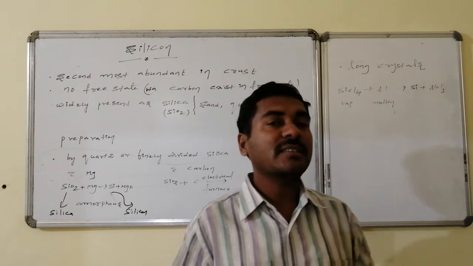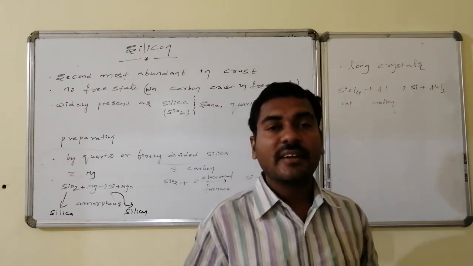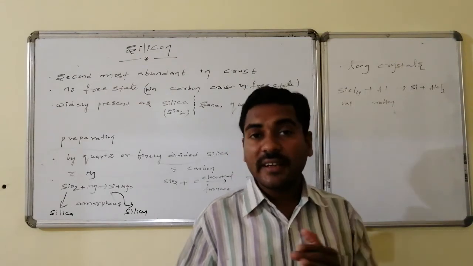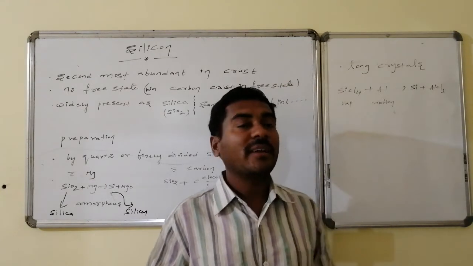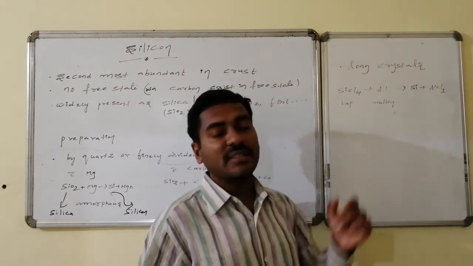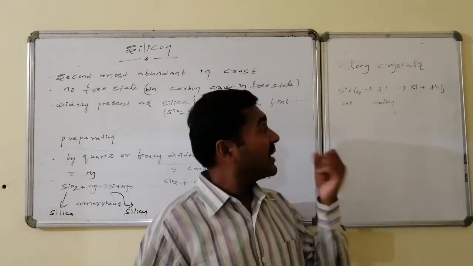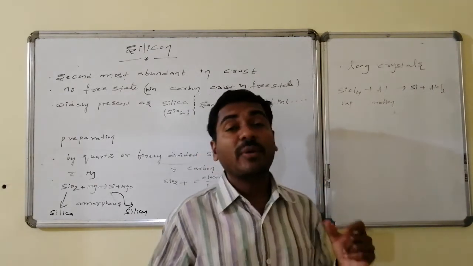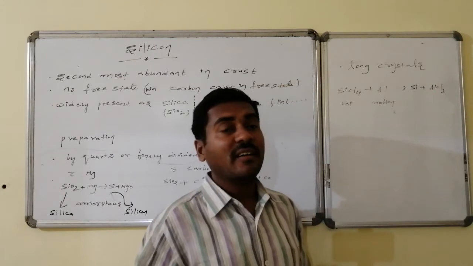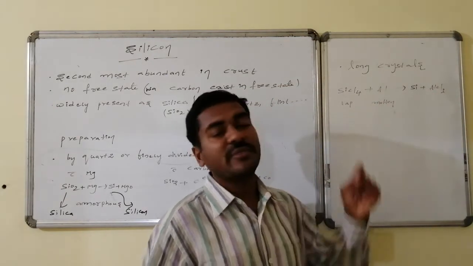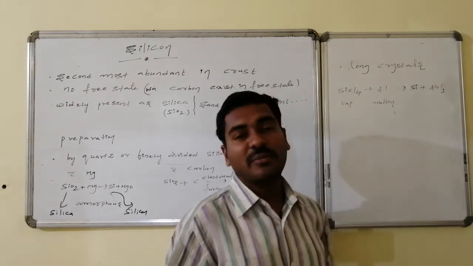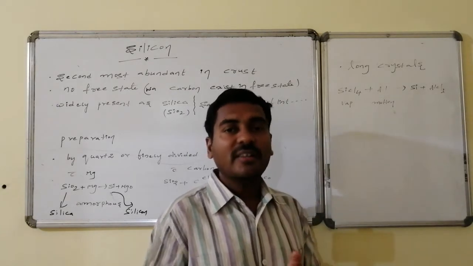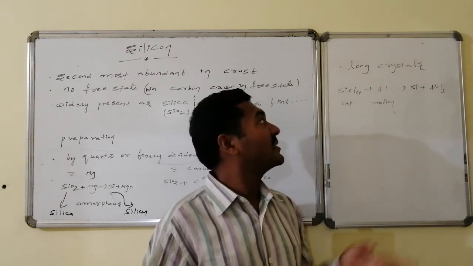Similarly, long crystals of silicon can be obtained when silicon tetrachloride is allowed to react with molten aluminium. Aluminium is present in the molten state, whereas here the vapor form of silicon tetrachloride is taken. On reaction, aluminium combines with chlorine, participates in oxidation, and leads to the formation of aluminium chloride followed by long crystals of silicon.